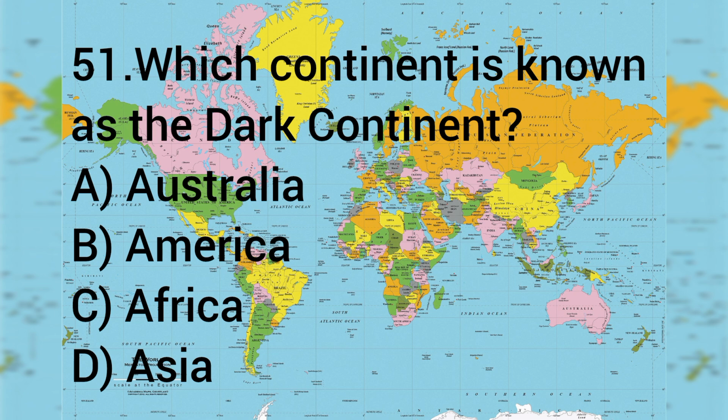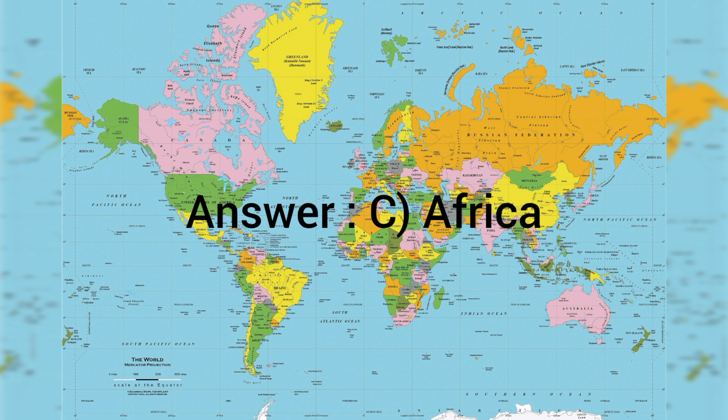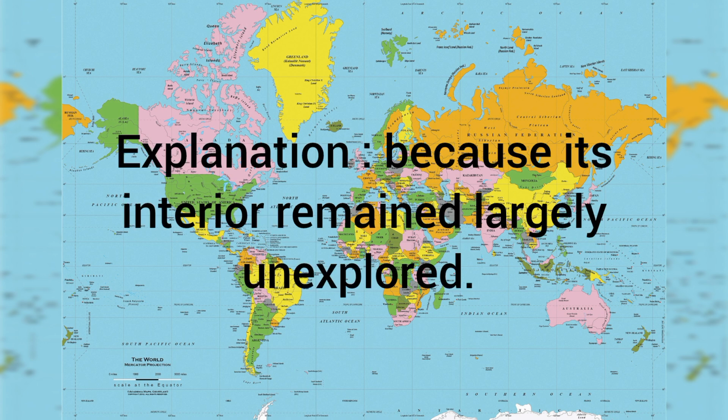Which continent is known as the Dark Continent? A. Australia, B. America, C. Africa, D. Asia. The answer is C. Africa, because its interior remained largely unexplored.